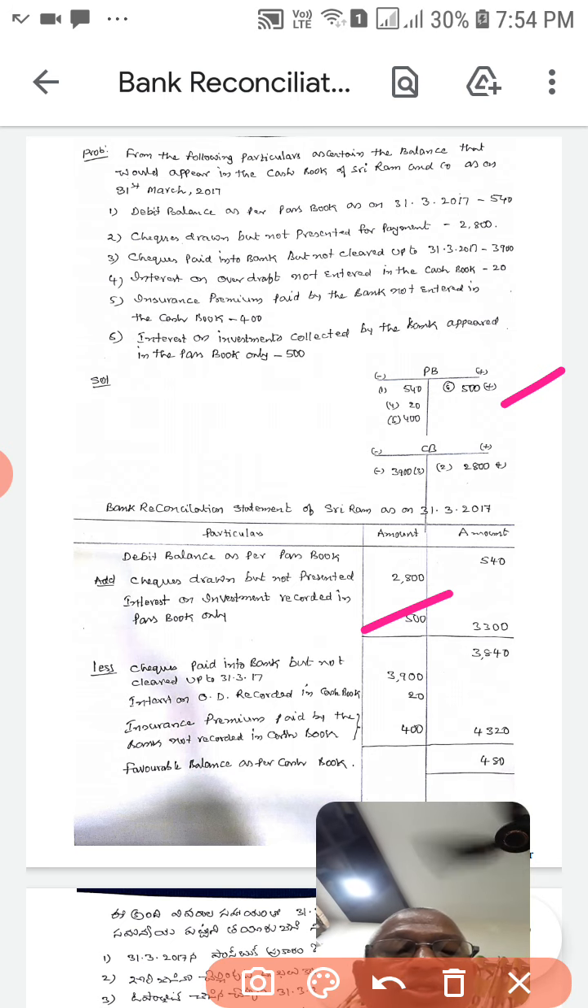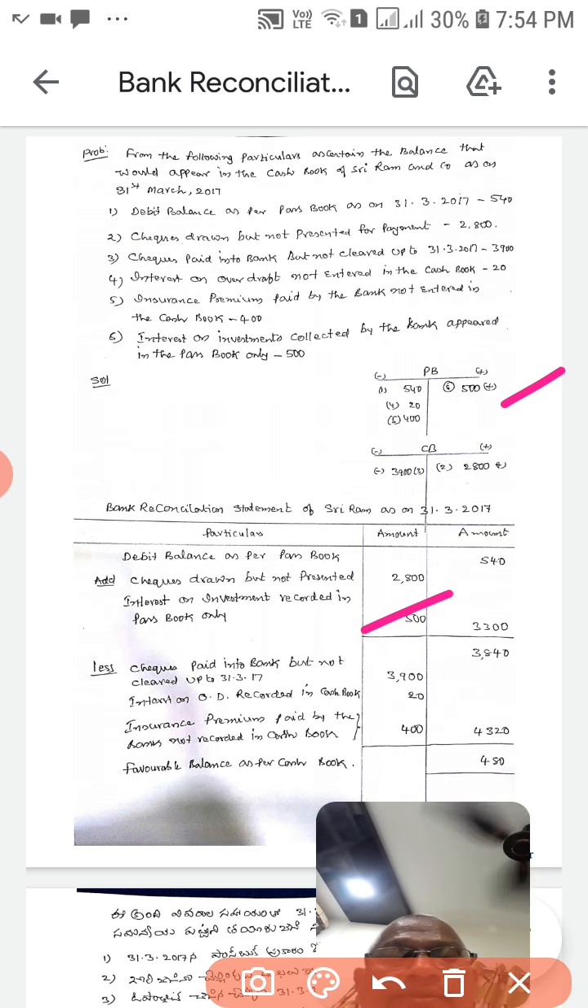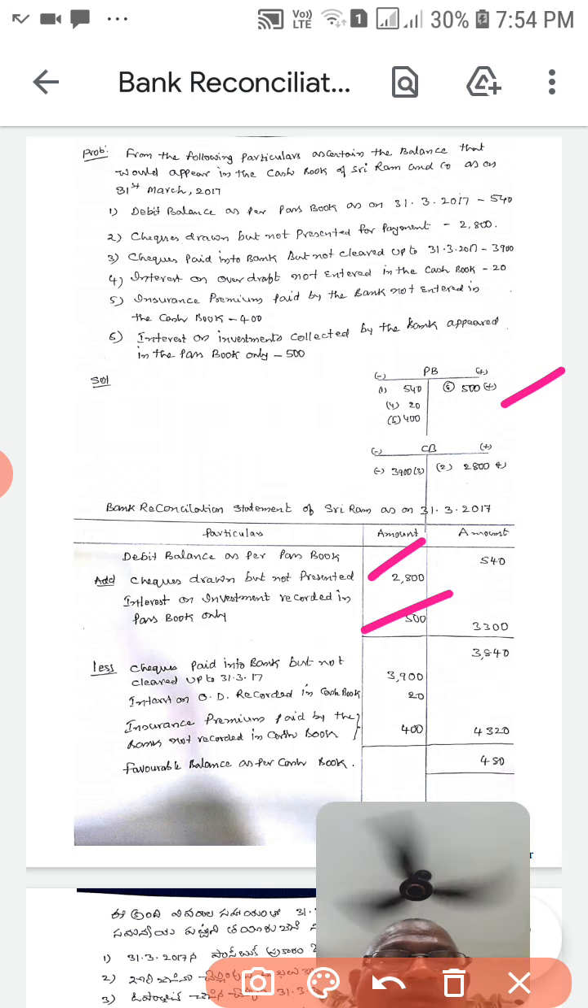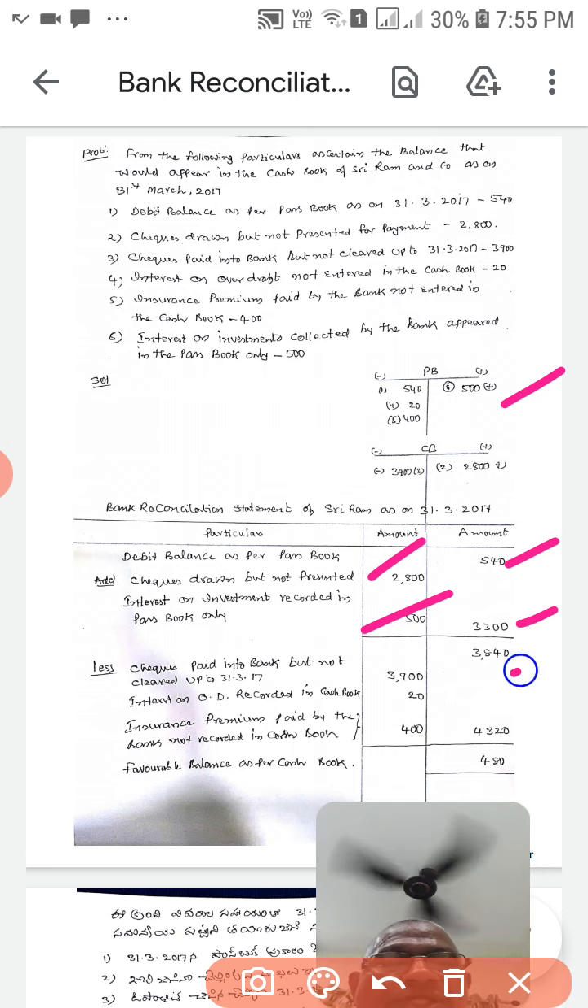There are only these two add items from the passbook and cash book. If we add these two items, 2,800 and 500, we get 3,300, which is shown in the outer column. It is to be added to the debit balance of 540. If these are added, we get 3,840.